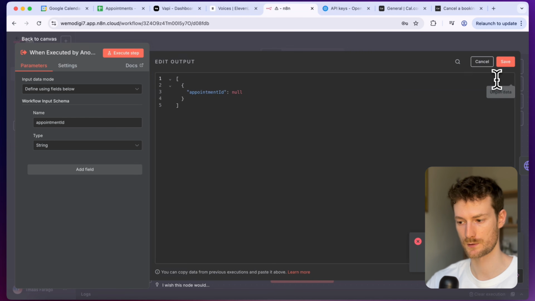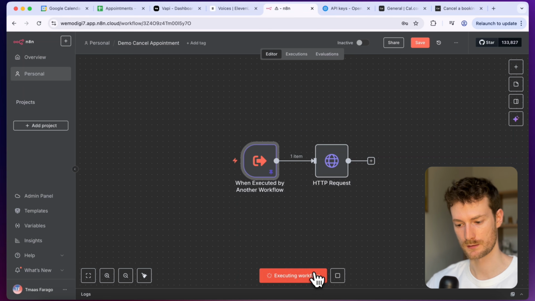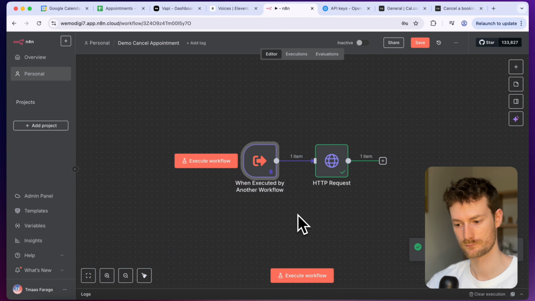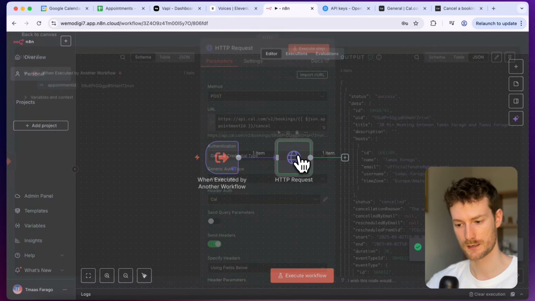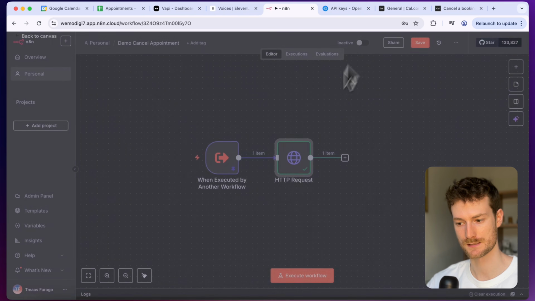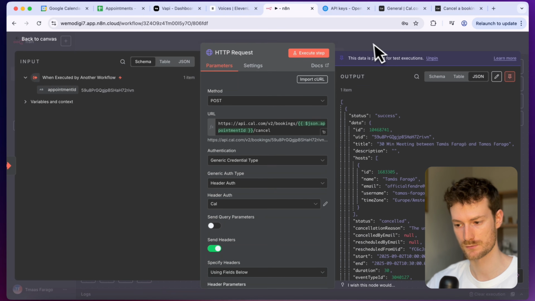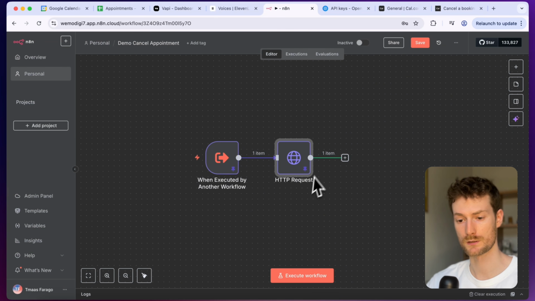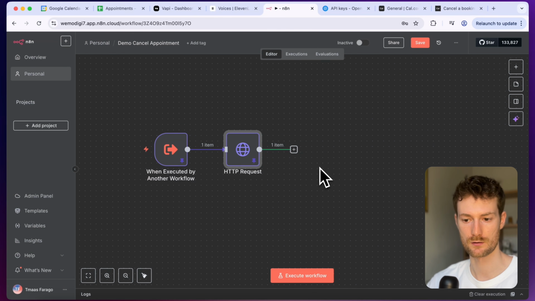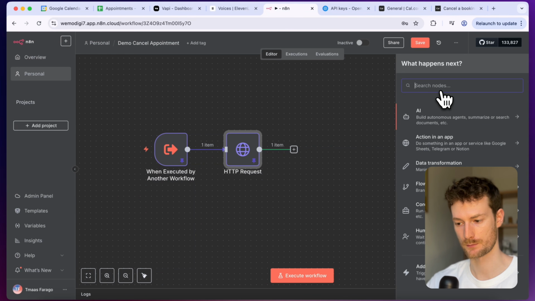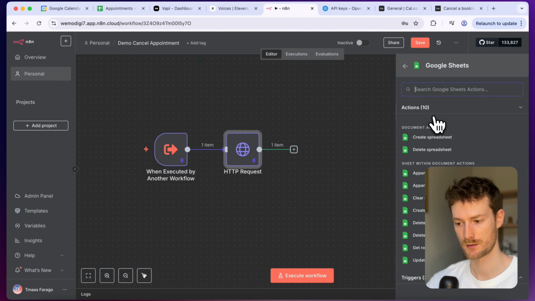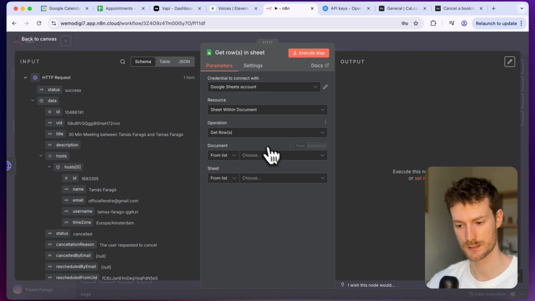So to try it out, we can use this. And let's click on execute workflow. And it looks like it worked. It successfully canceled the appointment. So I'm going to pin this response. And what we need to do is delete the record from our database. So like we did for the reschedule appointment workflow, I'm going to add the Google Sheets node, which will get our existing record. So let's select get rows in sheet.